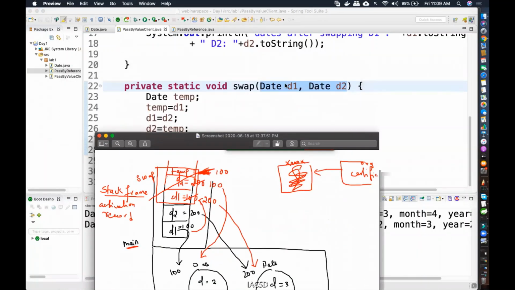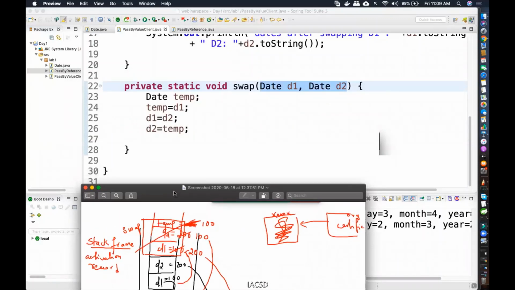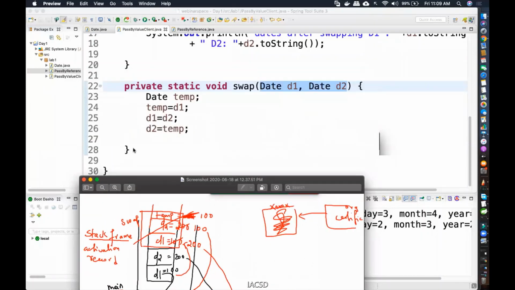So it has three local variables in fact. One is D1, one is D2, and the other one is temp. So we have those three pushed, and then we use the temporary variable to swap the values. Right? So D1 and D2 values got swapped, and then we said D1 is pointing to 200 and D2 is pointing to 100. But when we did pass by value, what happens when the end of the method is reached?